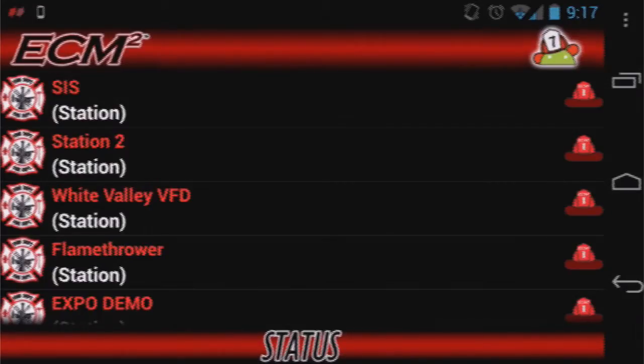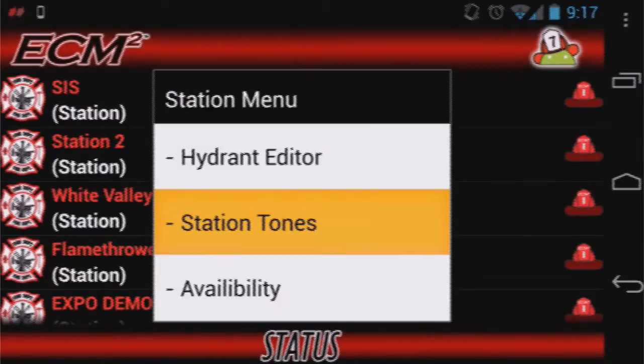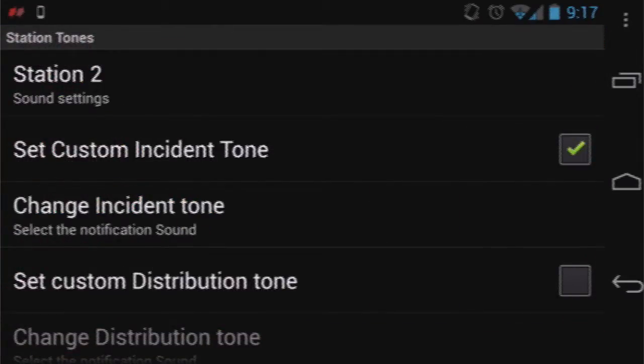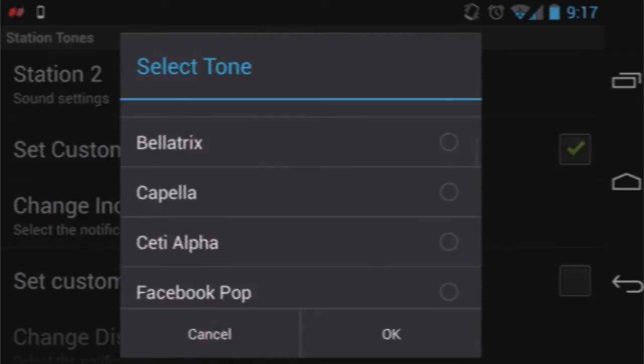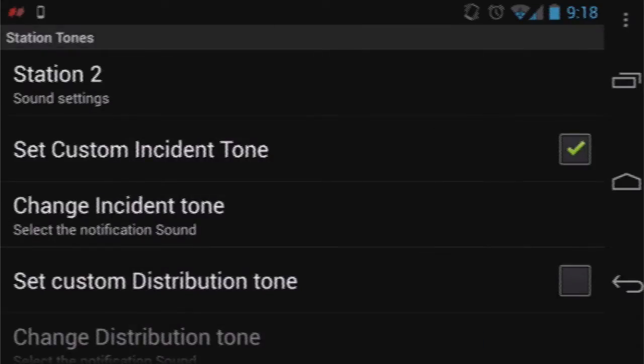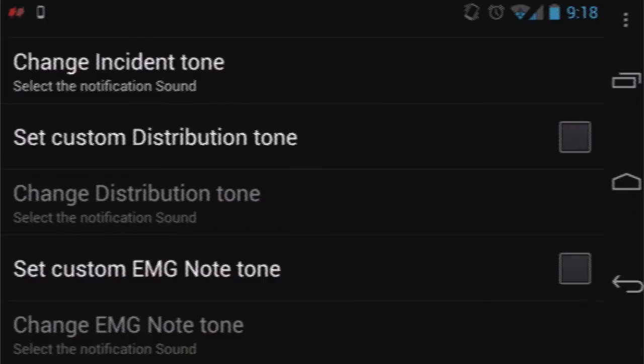Setting ringtones. Go to the status page and select your station. Select station tones from the pop-up. In the list, select custom incident tone. Select a tone from the pop-up list. Click OK.